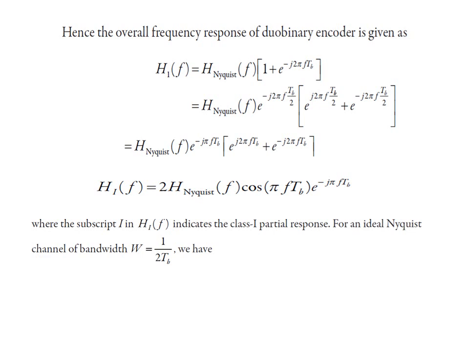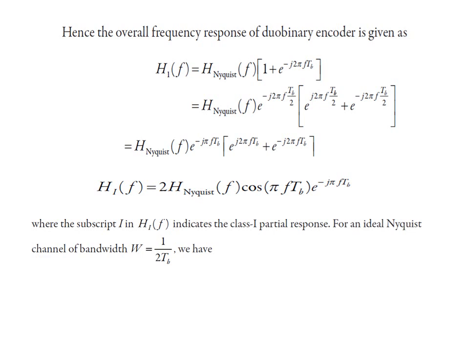H Nyquist f remains the same. Now we will take e raised to minus j 2 pi f Tb by 2 common, and the rest will be in the bracket. Then we get H Nyquist f e raised to minus j pi f Tb in bracket e raised to j pi f Tb plus e raised to minus j pi f Tb.